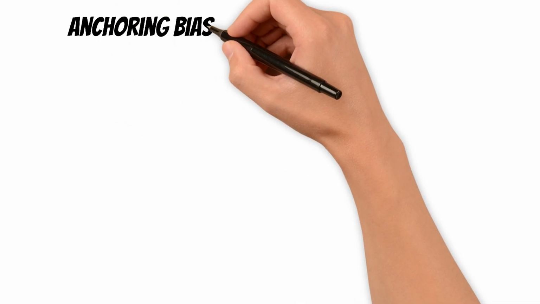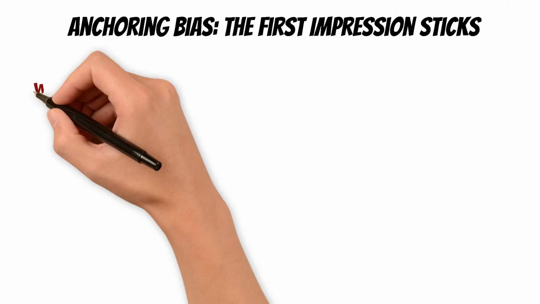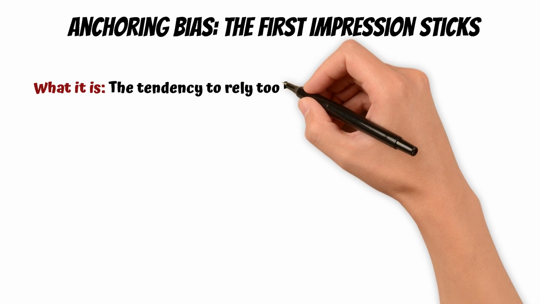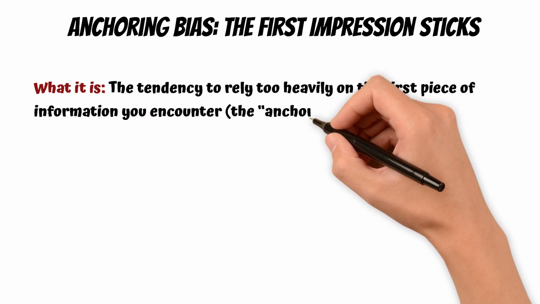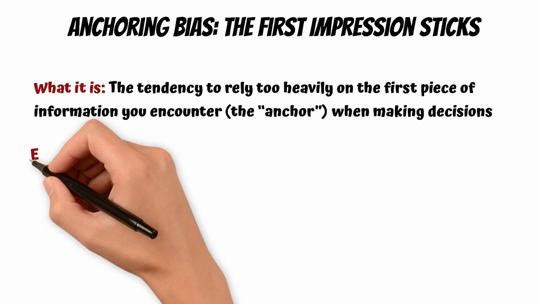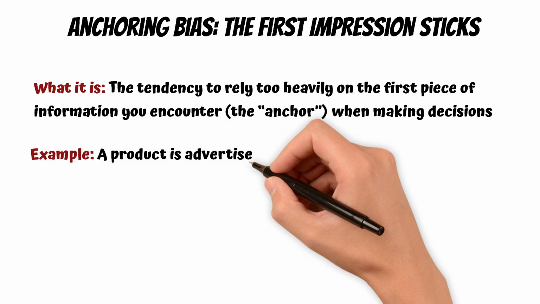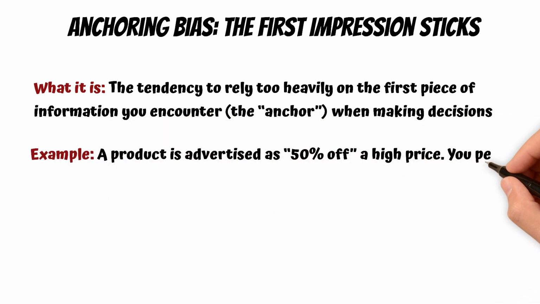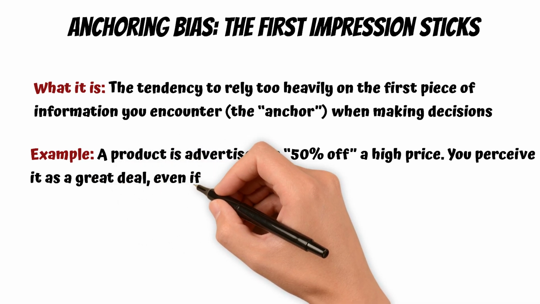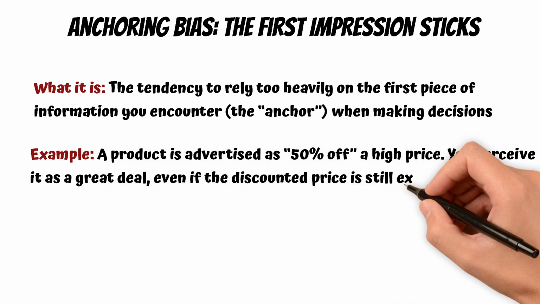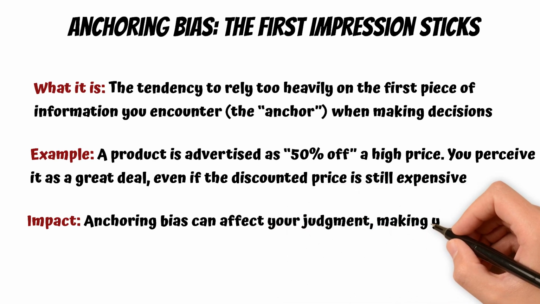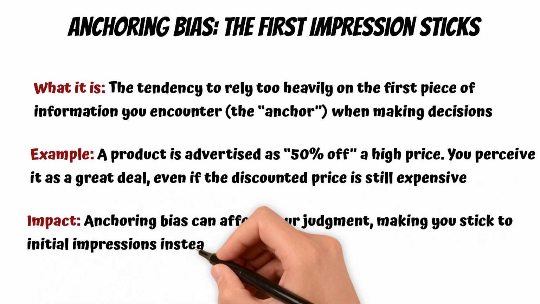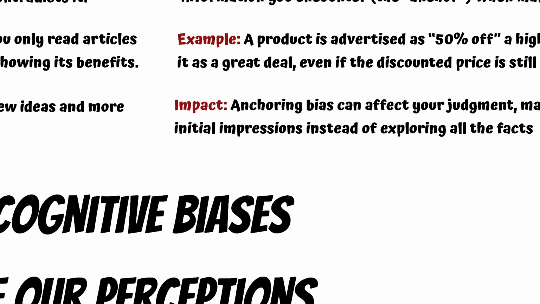Anchoring bias: the first impression sticks. What it is: the tendency to rely too heavily on the first piece of information you encounter, the anchor, when making decisions. A product is advertised as 50% off a high price. You perceive it as a great deal, even if the discounted price is still expensive. Anchoring bias can affect your judgment, making you stick to initial impressions instead of exploring all the facts.